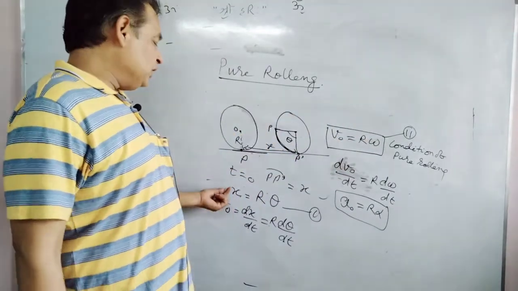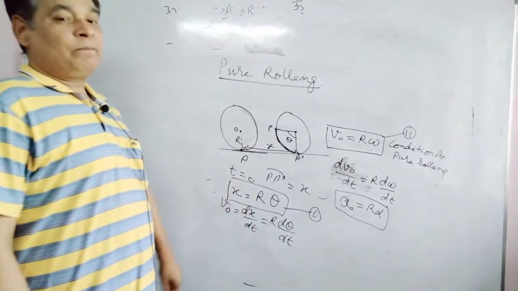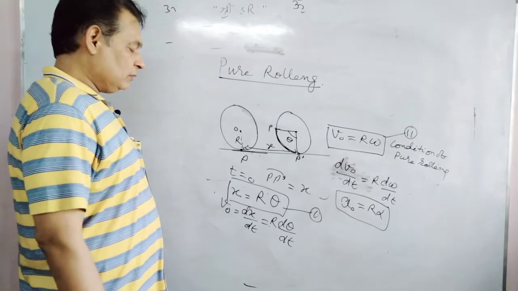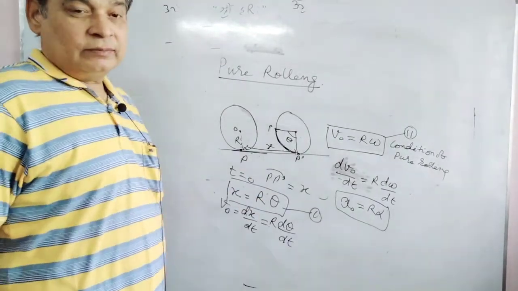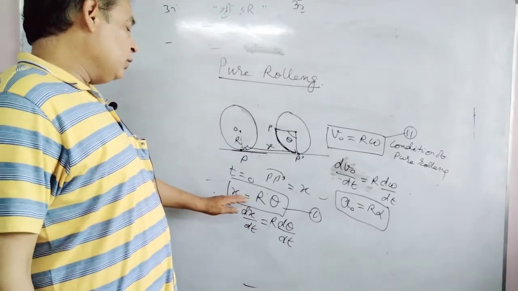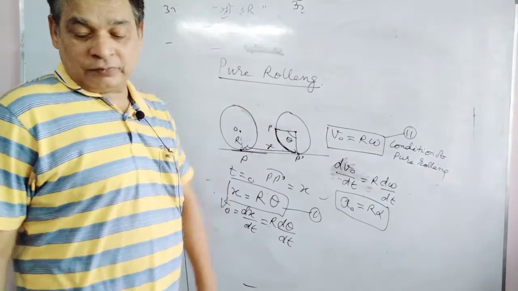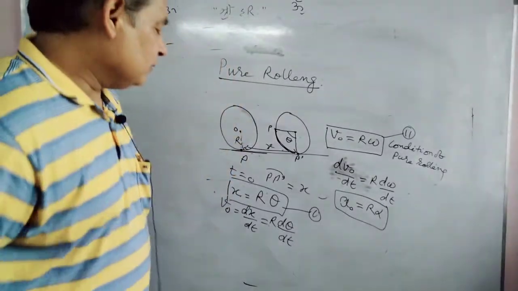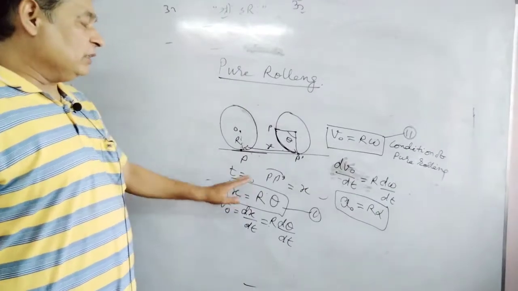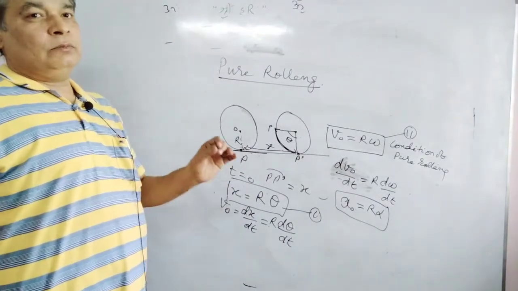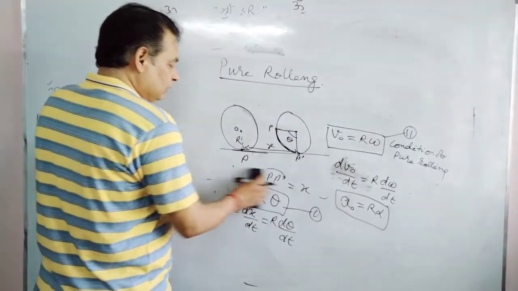In terms of distance, we can write the condition of pure rolling in this way. Suppose the case where x is not equal to r theta, it may be greater or less also. In that case, motion would not be pure rolling. I am taking the case of slipping also, but before writing that one, I want to write down one more condition for pure rolling.